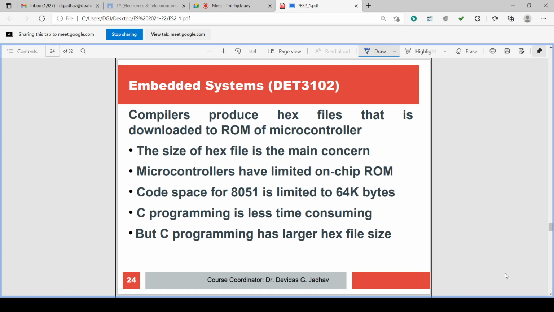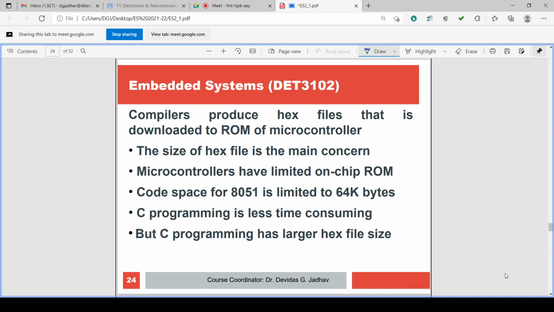So what is the machine level instruction of the jump? What is the machine level instruction of MOV in the assembly? Assembly has MOV, but what is there in the machine level language? That conversion is called compilation. Or, when assembly level language becomes time consuming or difficult to code, we go for a higher level language, C programming, embedded C programming.